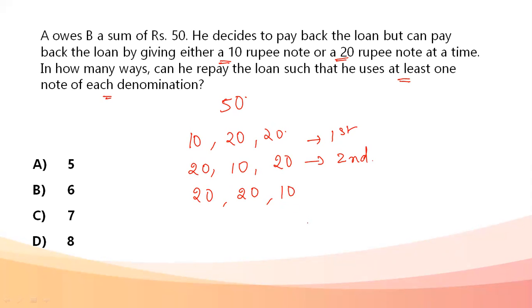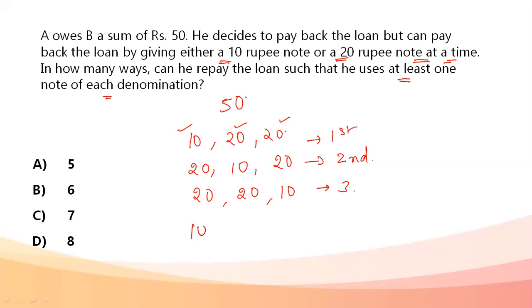The 20s are different because I'm going to give out one note at a time, so the sequence is also going to matter. If it is 10, 20, 20, that means first I gave a 10 rupee note, then a 20, then a 20. So all these three are different, which is why these are three different ways.